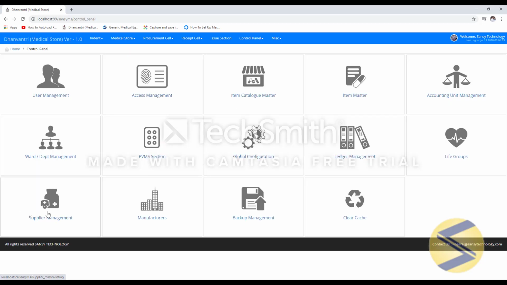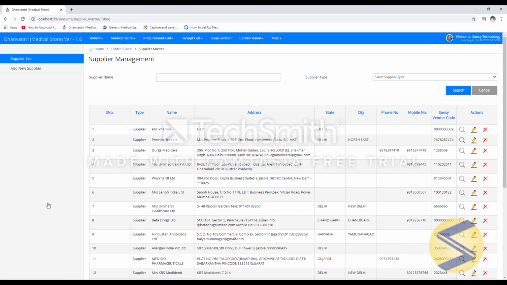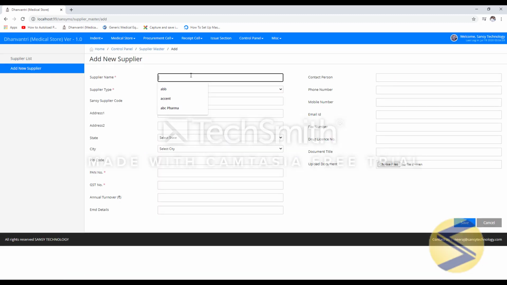Next, this is supplier management where you can add your supplier. To add a new supplier, you need to click on add new supplier link, supplier name, type will be always supplier, supplier code. All vendors are supposed to register on the Dhanvantri web portal where they get a unique supplier code.